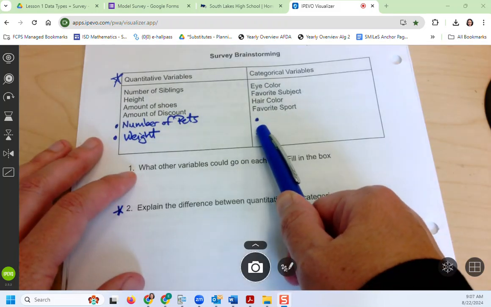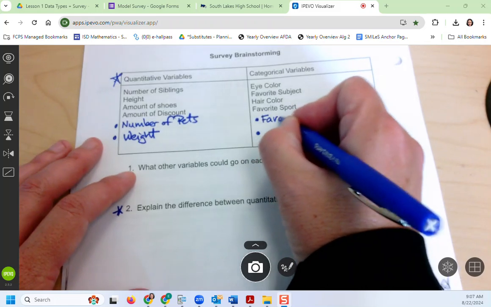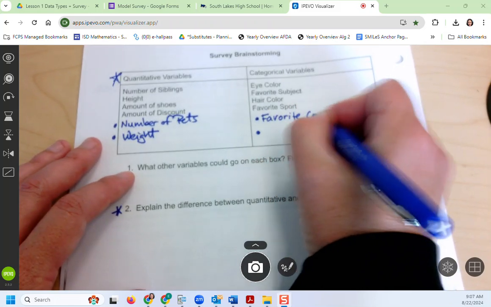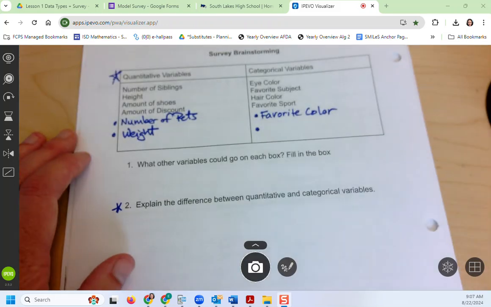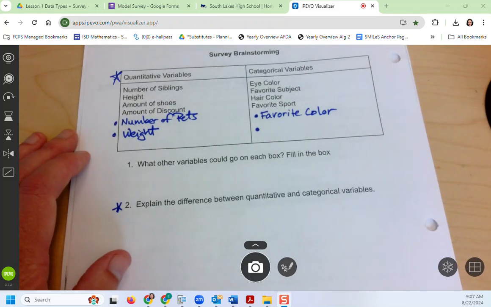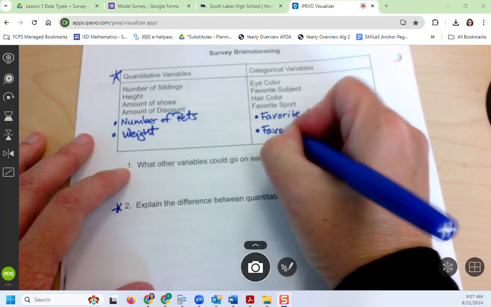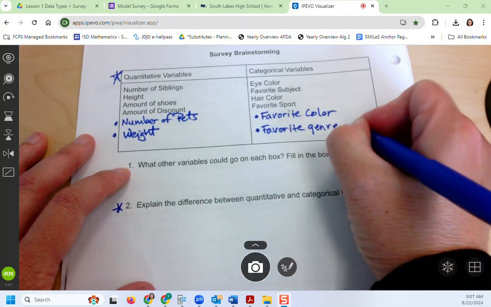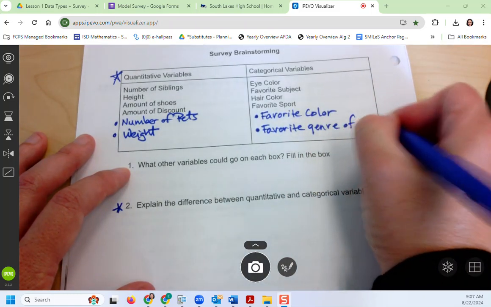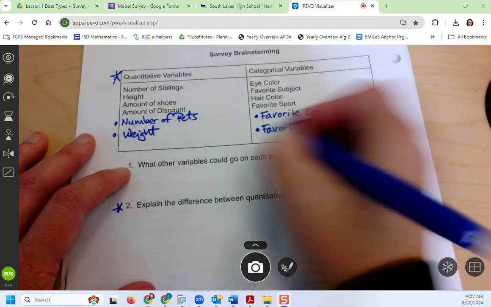Say it again. Favorite color? Favorite color, very good. And who has another one? Favorite genre of music? Or of books? Or what are you thinking? Music? Okay. Favorite genre of music. Jeffrey, did you have one? I have favorite restaurant. Favorite restaurant? Good one.